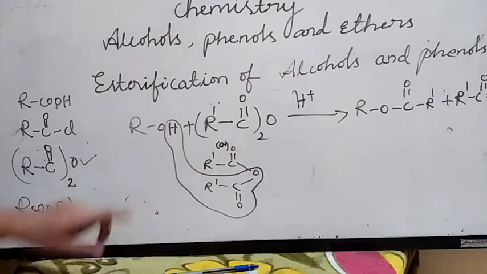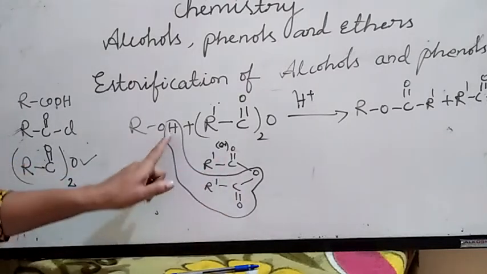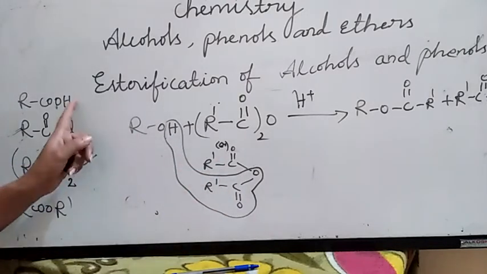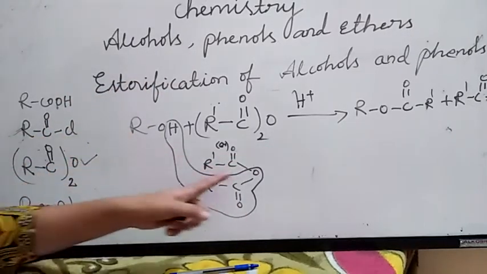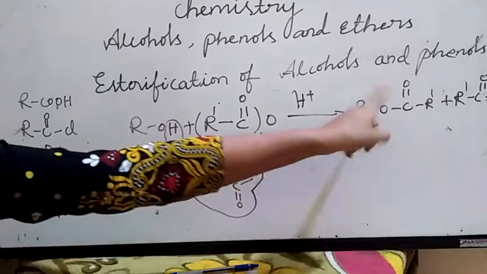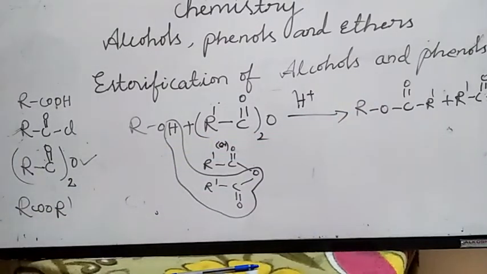This one will combine here, and this one will combine here. We get R dash COOH, a carboxylic acid, and an ester. So this is ester formation.